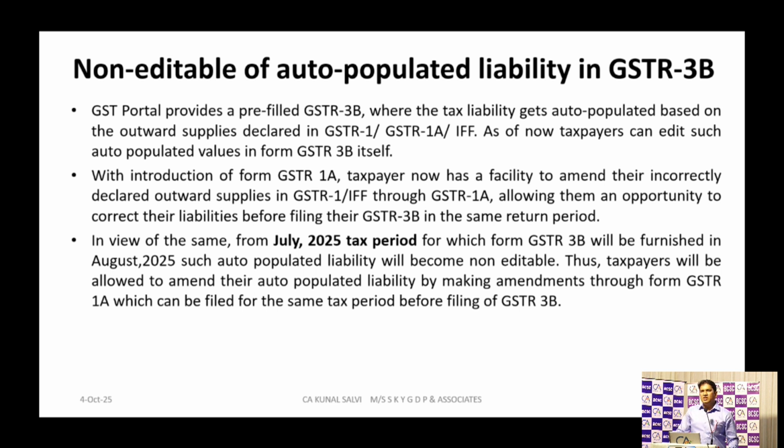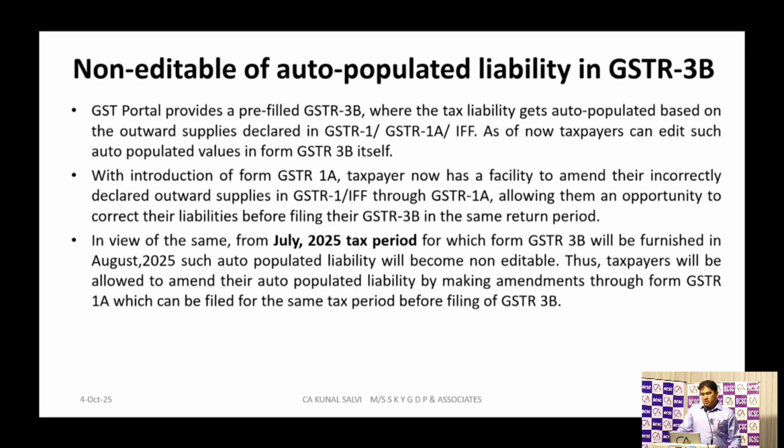Once you change any figure in table 3 of GSTR 3B, it gets highlighted with a red circle or red square. That is, if you are making any correction in that specific field or box, more than 20% or less than 20%, it will get highlighted with the red square. But I'll say, don't make direct changes. If you want to make any corrections in table number 3, you must go through GSTR 1A. After filing your GSTR 1, if there is any mistake in the reporting, you just file 1A, and that corrected figure will automatically flow to table number 3 of your GSTR 3B.